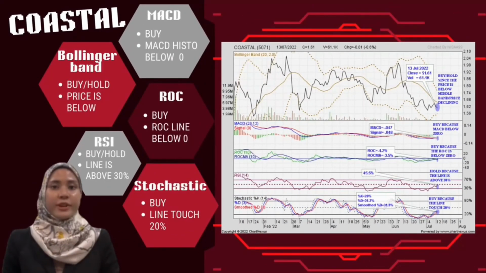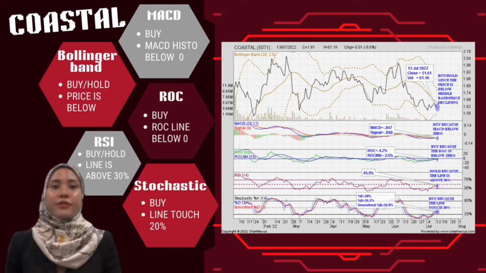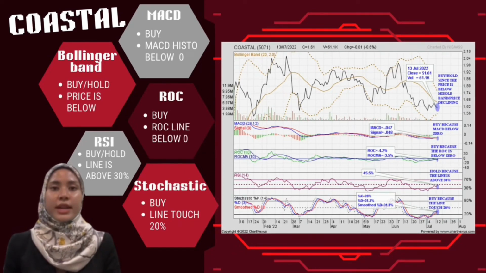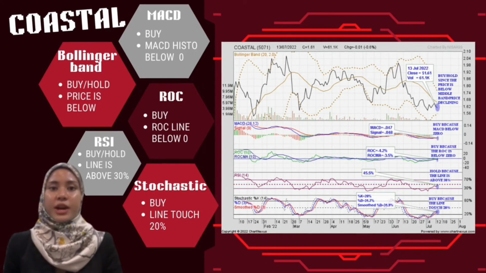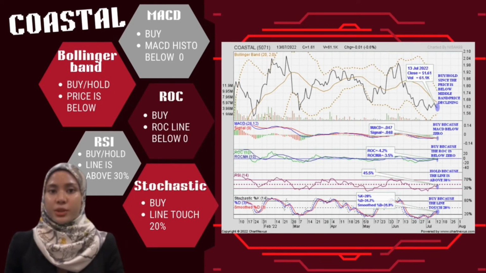The chart is provided for a 6-month period. The final price as of 13 July 2022 was RM1.61 per unit of stock. Based on the 5 January indication, the predicted price will be on 14 July 2022. The first indicator is the Bollinger Band. As of 13 July 2022, traders should consider holding the stock and standing by to buy since the price is below the middle band and the price is cheaper.